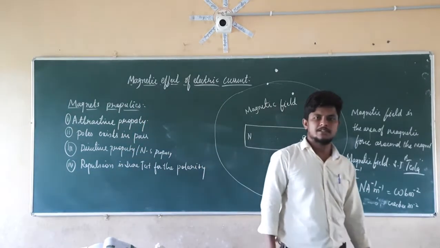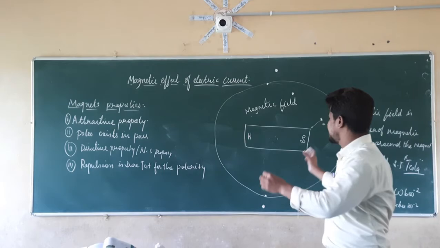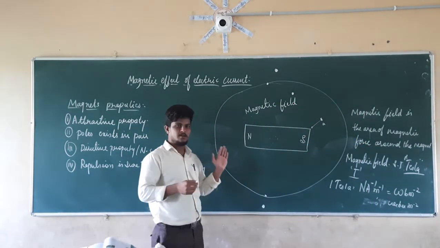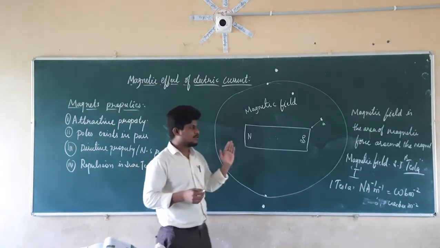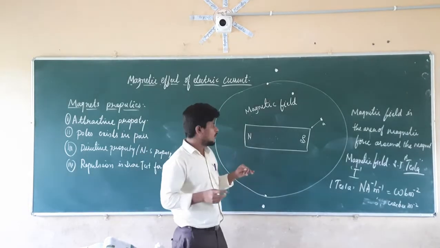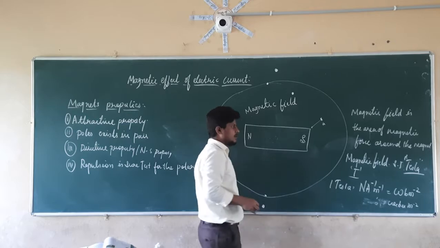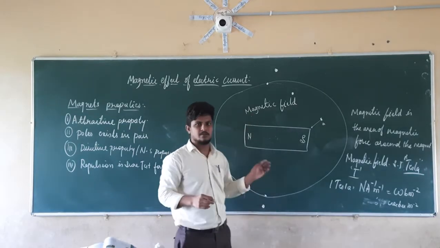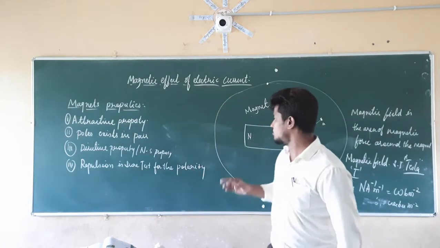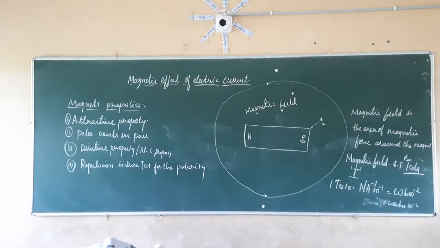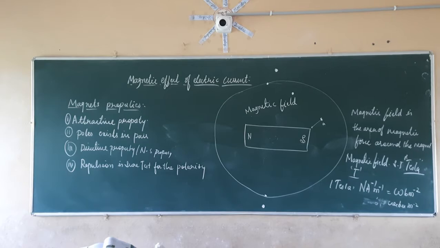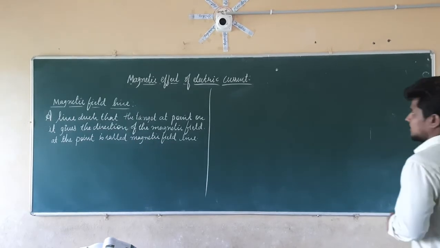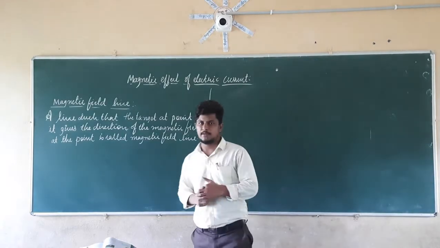So next we are going to discuss how this magnetic field works. How is it going to attract the different particles? What may be the cause for the magnetic field here? What may be the parameters acting in this magnet? We are going to discuss those things. So next we are going to discuss the magnetic field lines.